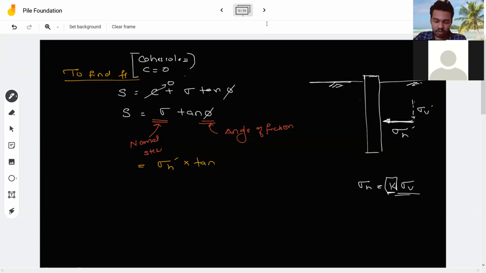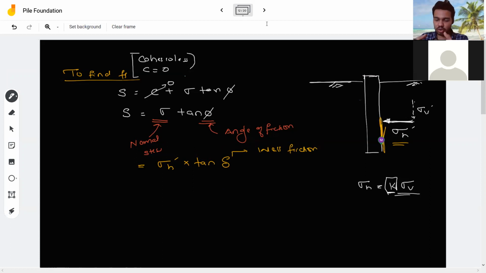Now, whenever we were talking about shear strength, both materials were the same, both were soils, so there was an angle of friction between them. But here you have a pile and you have a soil. Here the angle of friction will not come, there is something else, and that term is called delta. This delta means wall friction, the angle of wall friction.